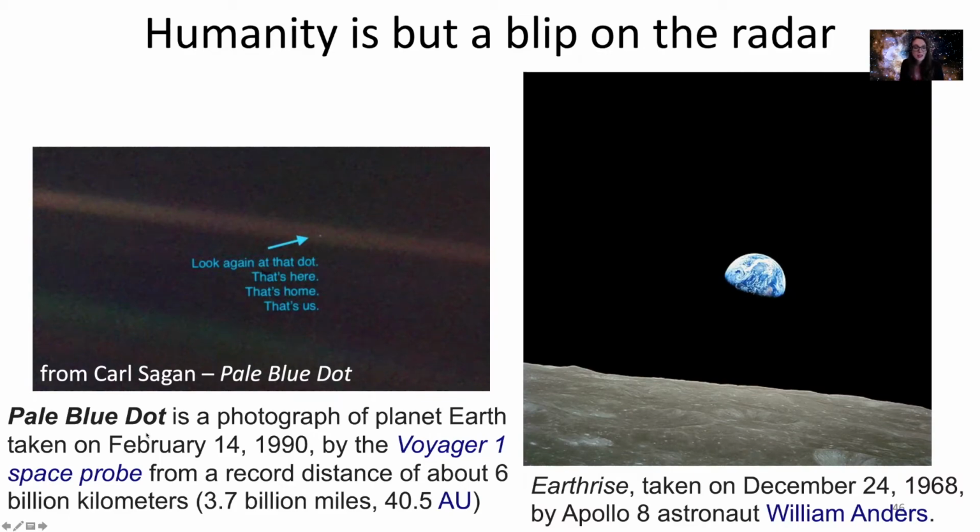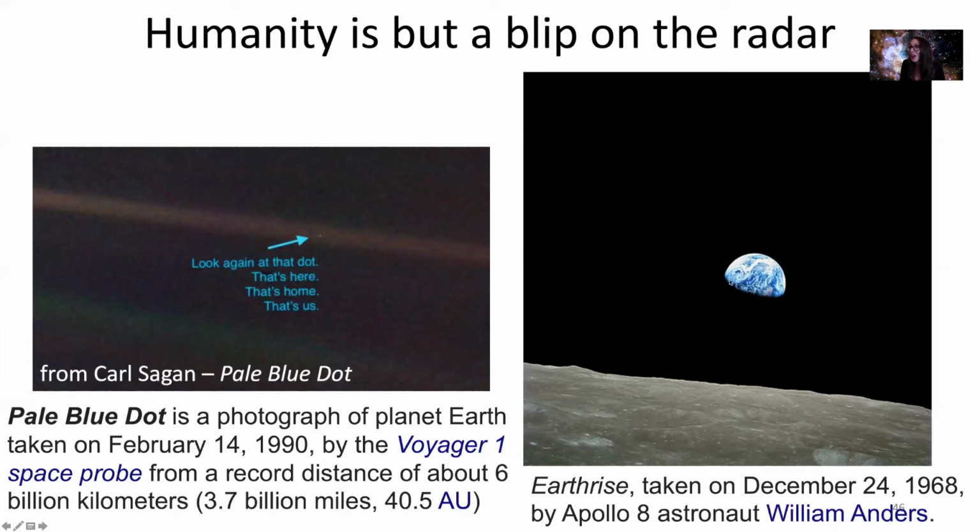So this photo is called the Pale Blue Dot, and it's a photograph of our Earth taken on February 14th, 1990 by the Voyager 1 space probe from a distance of about 50 AU, 50 astronomical units, 50 times the distance between the Sun and the Earth. At that distance, we look back into our solar system, and the Earth is nothing but this little dot right here.